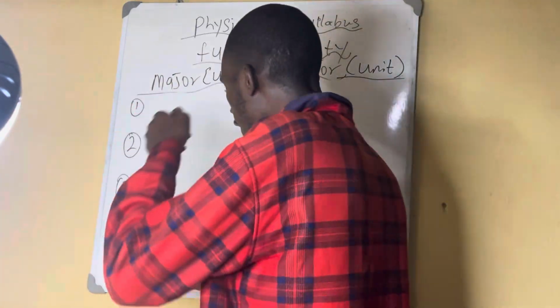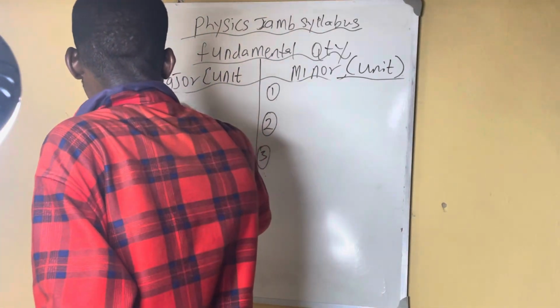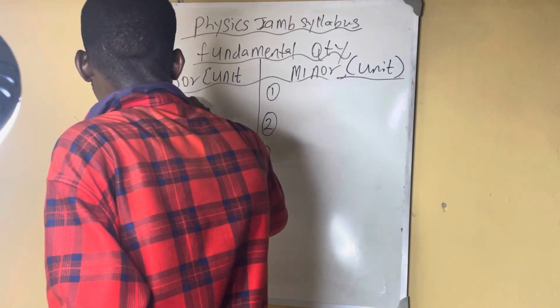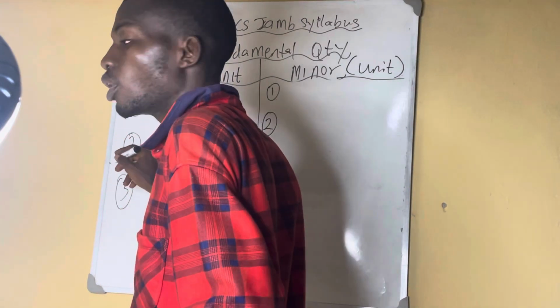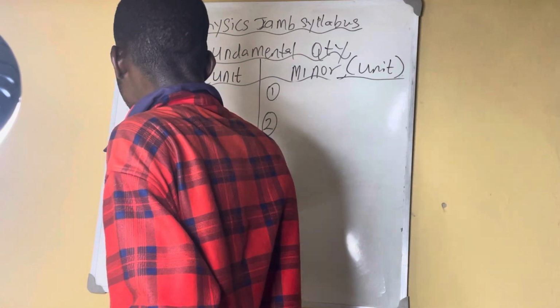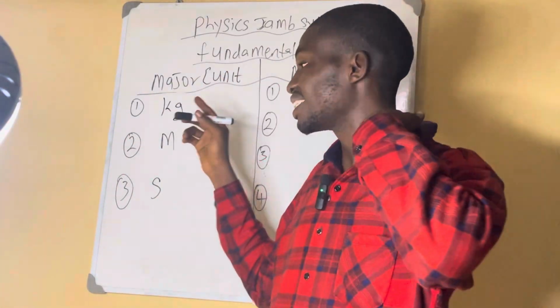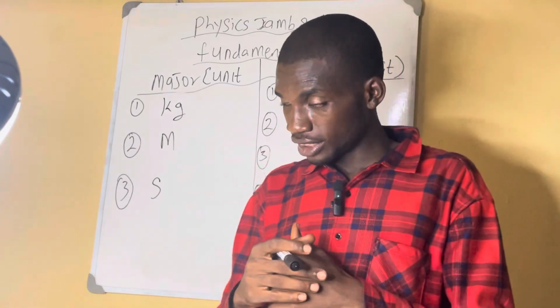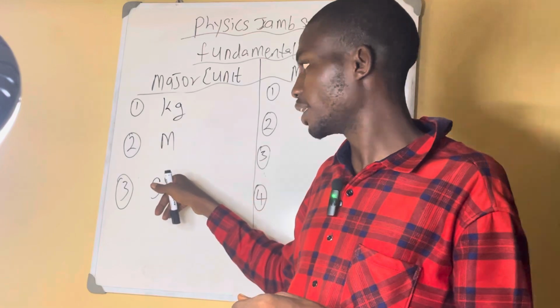So now their units. Mass is measured in kilogram. Then we ask you this question: length is measured in what? Meter. Time is measured in seconds. Then we ask you, dash is an international agreed SI unit. They are kilogram, meter, seconds.